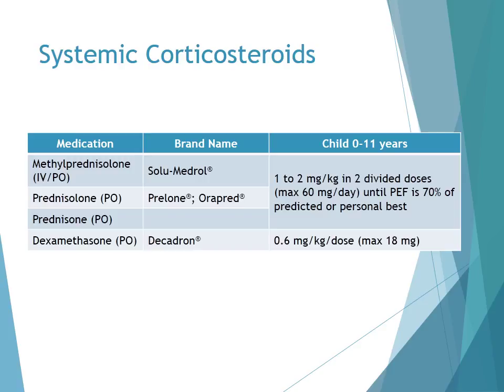So as you can see, there are two prednisolone products available, Prelone and Orapred. Orapred is the preferred agent when using an oral liquid because of its palatability. So the prednisolone base syrup or Prelone has a bitter taste due to the alcohol that's used for solubility, whereas the Orapred product has sorbitol, which makes it much more palatable. We have to remember children are more sensitive to bitter taste than adults, and as it is already difficult getting pediatric patients to take medications, it can be even more difficult if they don't taste good. So as a pharmacist, this is a great recommendation we can always make to help increase adherence.